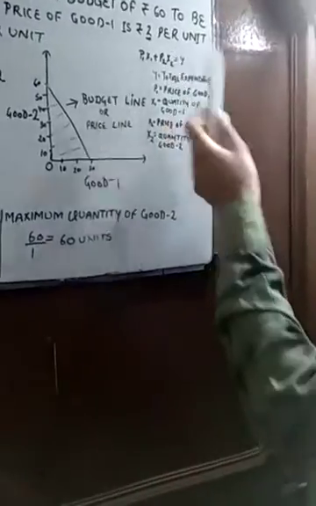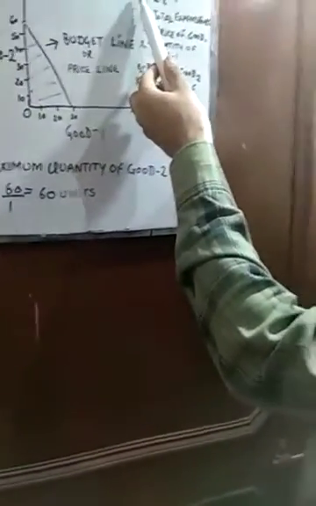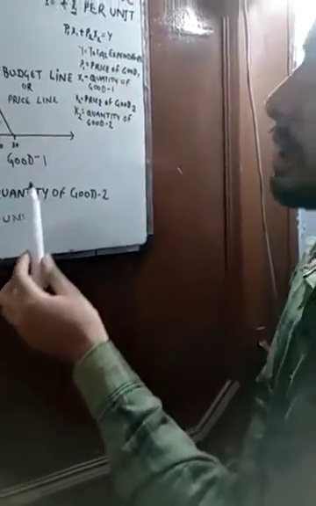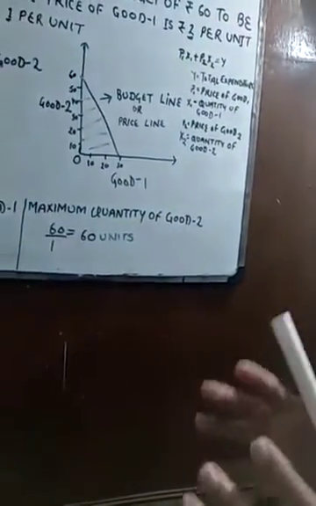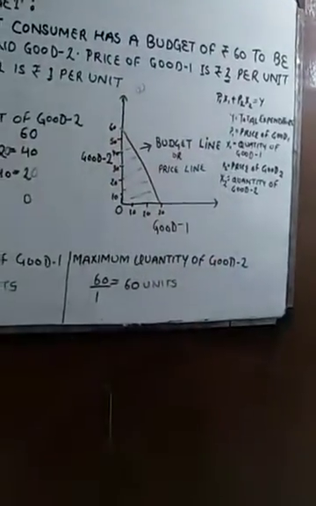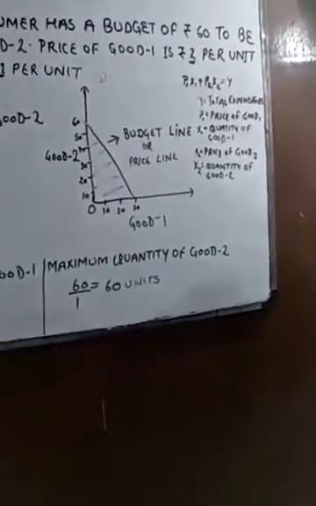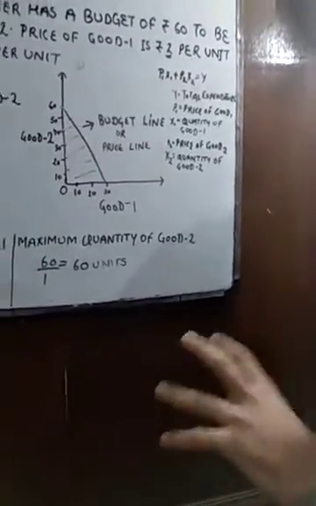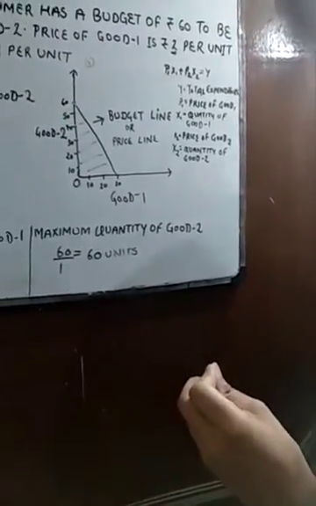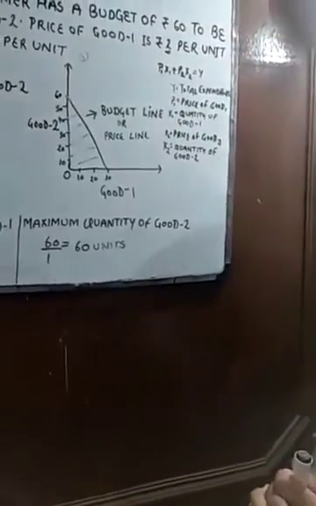This is the equation for the budget line: P1 x1 + P2 x2 = Y. Because we have only taken two goods, good 1 and good 2, we are taking price of 1, quantity of 1, price of 2, quantity of 2, equals Y. Y is equal to expenditure, because when you multiply quantity with price, what you get is your expenditure. Just relate it with yourself. When you go to any shopkeeper, you inquire what the price is and how much quantity you want to purchase, and it equals your expenditure.